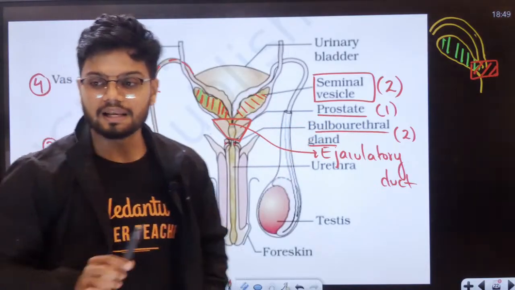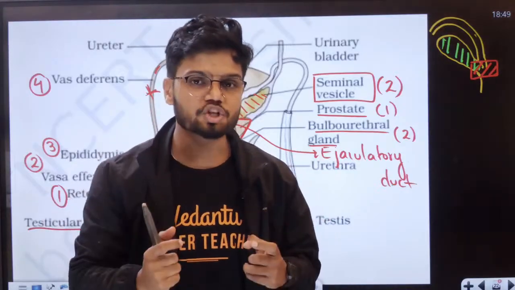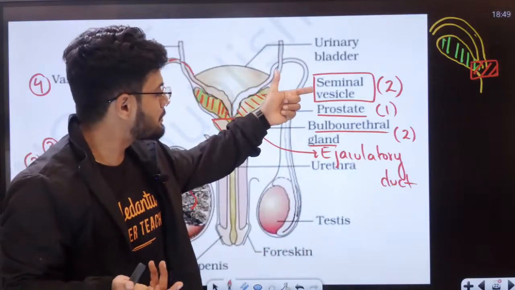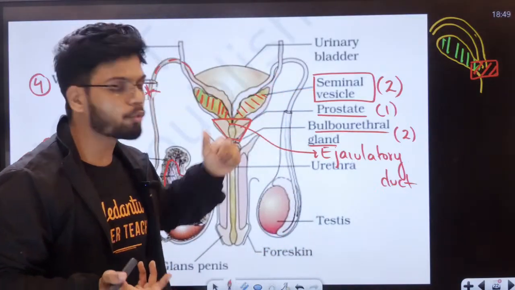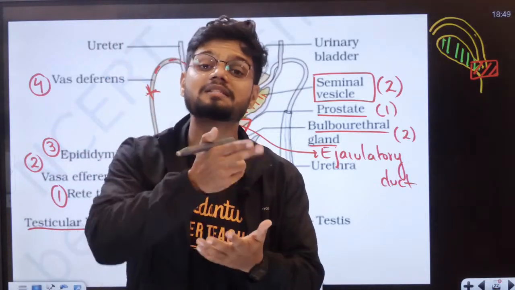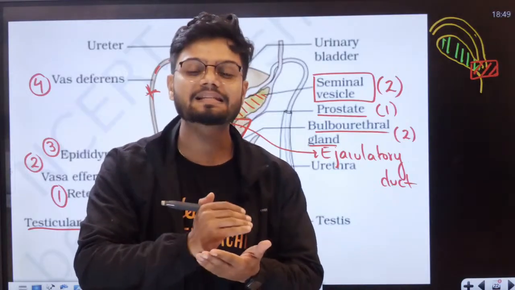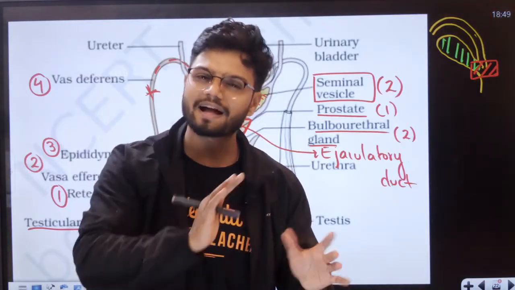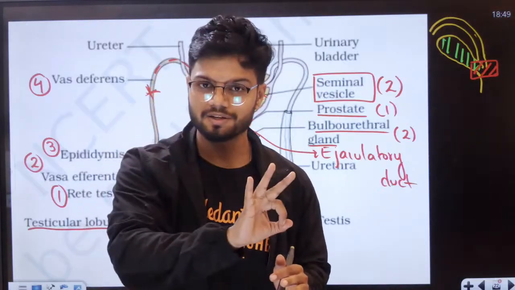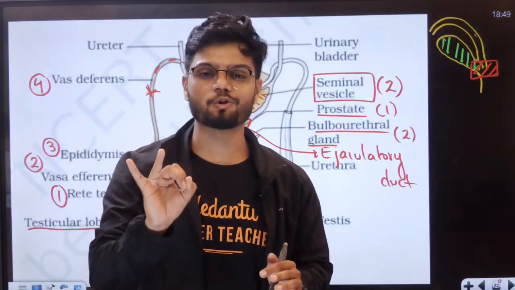Now, if you look at the lines of NCERT, it says the release of secretion from the seminal vesicle, prostate, and bulbourethral glands is called seminal plasma. Now, what is present in the seminal plasma? That is very important. NCERT tells three things, but there are actually more. NCERT says there is fructose for energy, calcium for the movement of your sperm, and also enzymes.